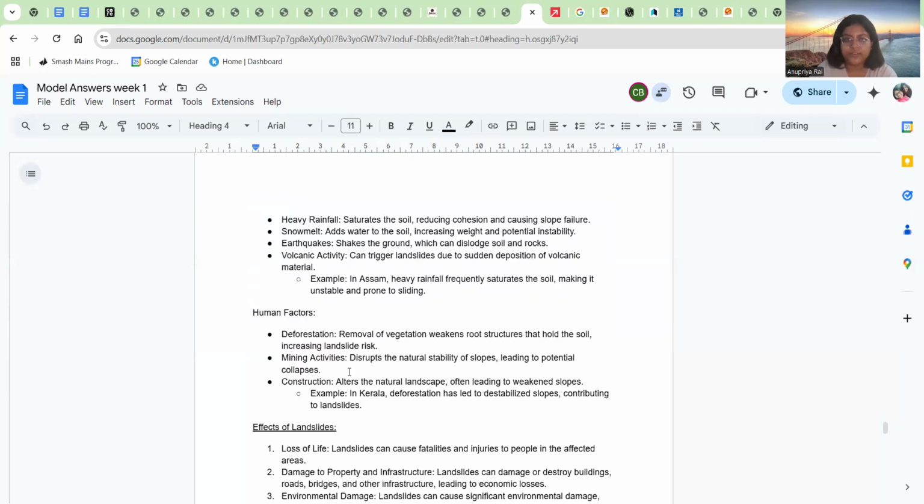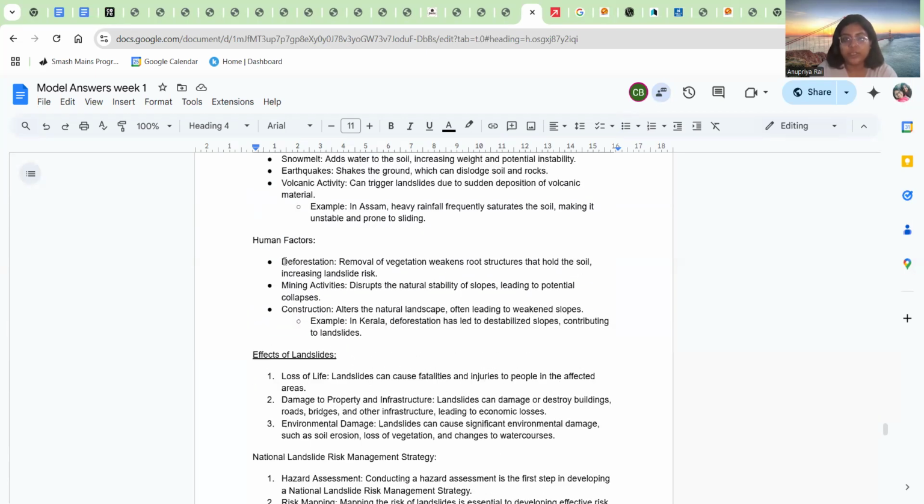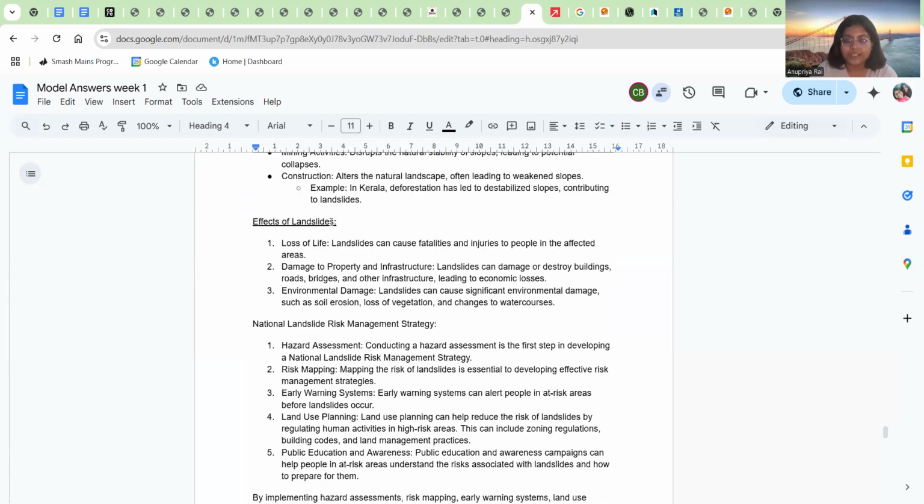It is enough. Human factors: talk about deforestation, mining, construction, etc. And here give some examples. There are plenty of landslide examples, from the Himalayan region to the Kerala region. You will get plenty of examples. Now we'll talk about the effects of landslide.